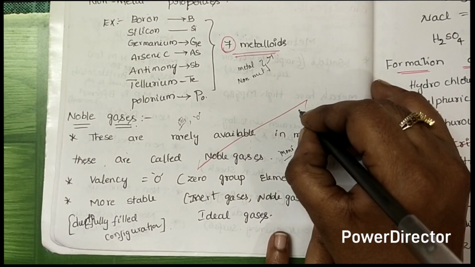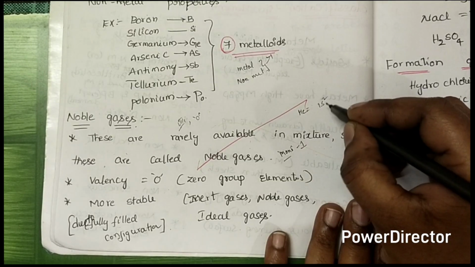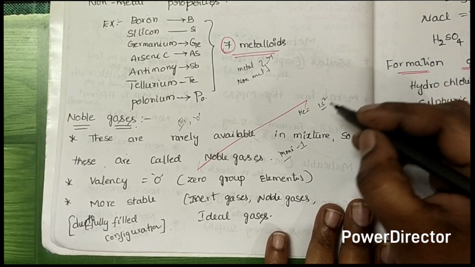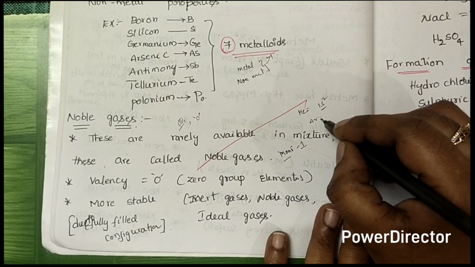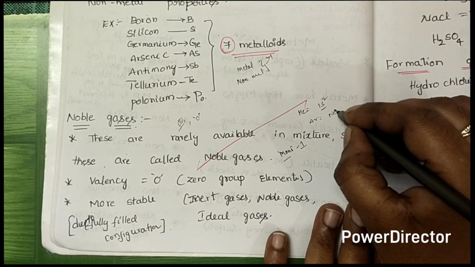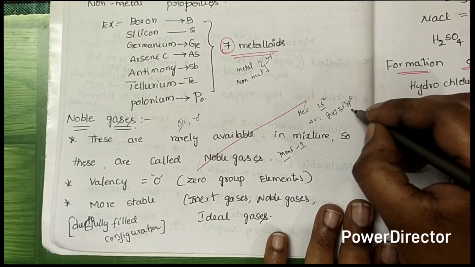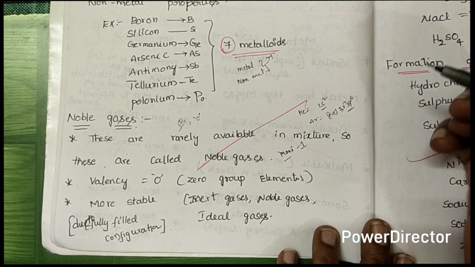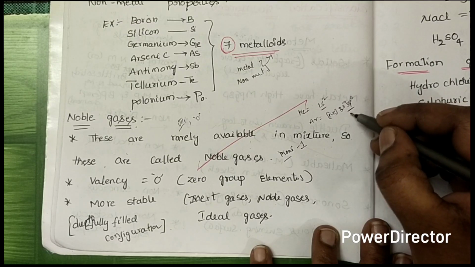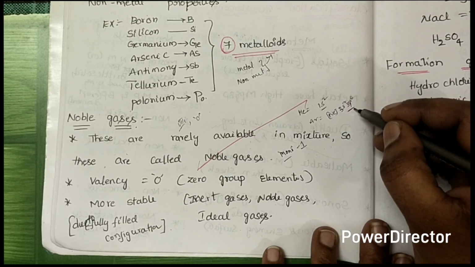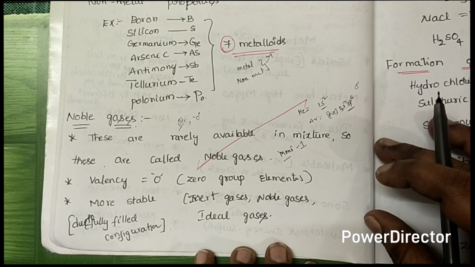For example, helium has 1s2 electrons in the outermost shell, and argon has 3s2 3p6. That means they have a fully filled configuration. There are no unpaired electrons in their outermost shell. Their valency is 0. That's why we call them the heroes of the gases.